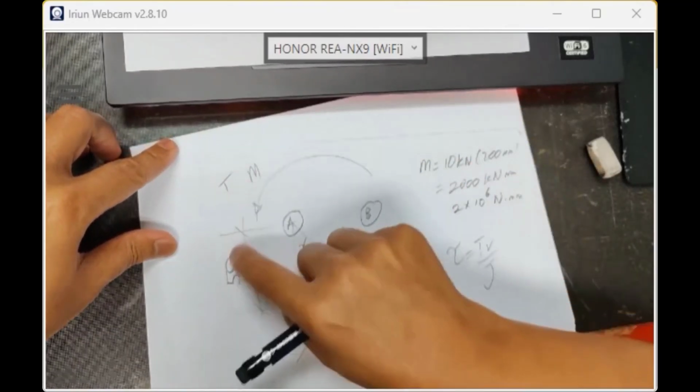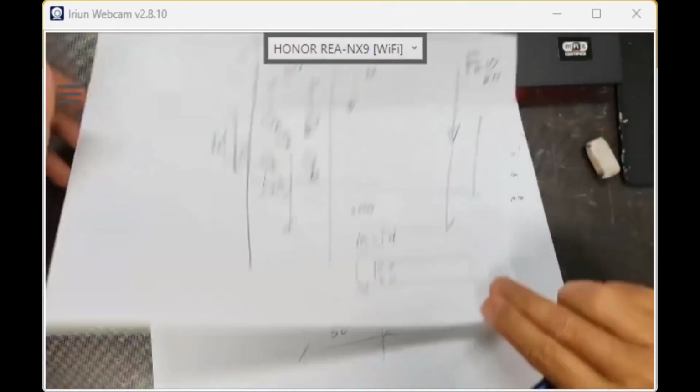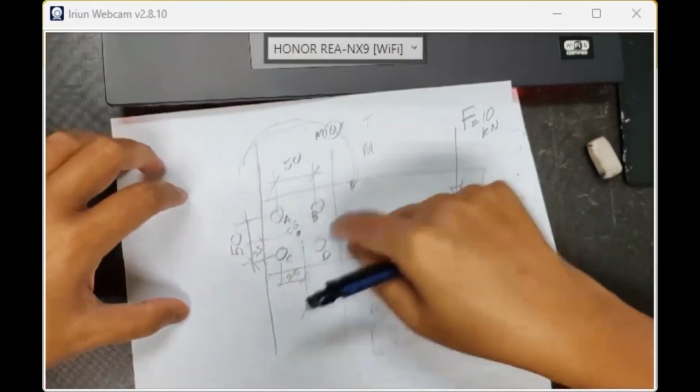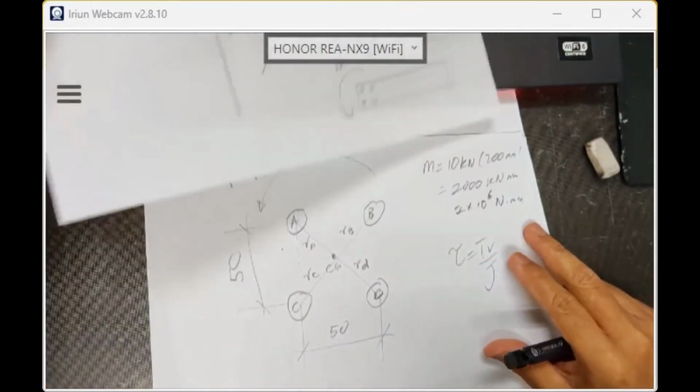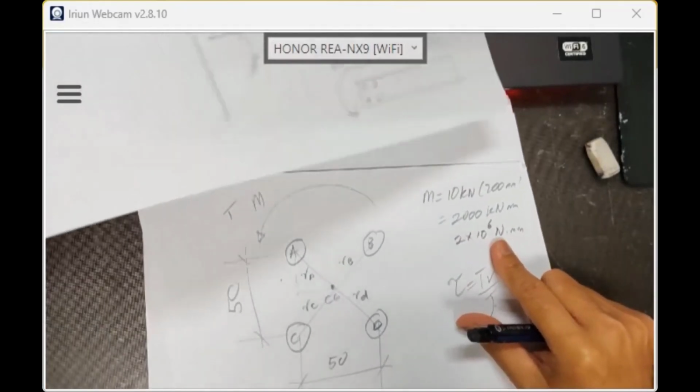So the idea is that because the turning moment or turning torque is counterclockwise at the end of the bolt, because when you look at the overall equilibrium it is turning clockwise, but at the end it counter-reacts. What is the value? 2 times 10 to the power 6 Newton millimeter. That's your total torque.